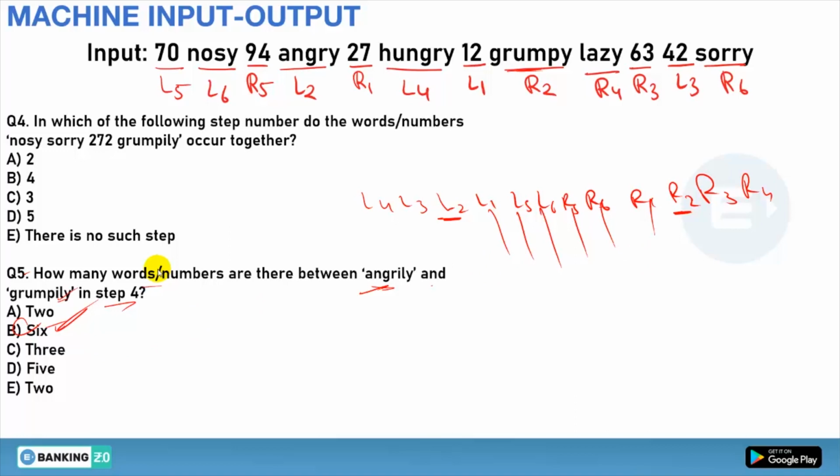Done. So this is how you have to solve the machine input output, not by completely forming the passage. Okay, this is not a good way. If you want to crack the banking examination, you have to be very fast and you have to follow some tricks. Done. So this was the question that we have done.